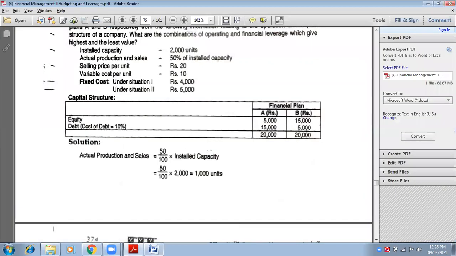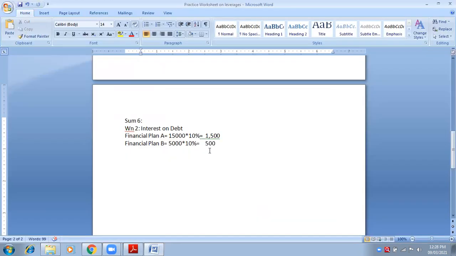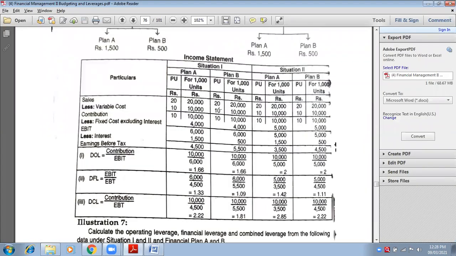Now, come to the statement. In statement, remember financial plan A, answer is 1500. Financial plan B, answer is 500. So wherever you see financial plan A, it will be interest 1500 only. Financial plan B, 500. For situation 1, now come to situation 2. Again financial plan A, 1500. Financial plan B, 500. See, he is not asking you about situation. He is asking you about financial plans. So you need to focus at plan and give the answer. If he is asking you about situation, you need to focus on situation and answer accordingly.